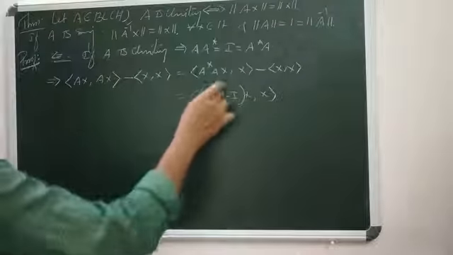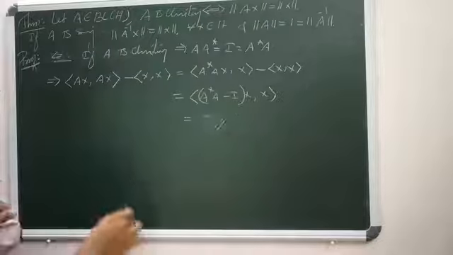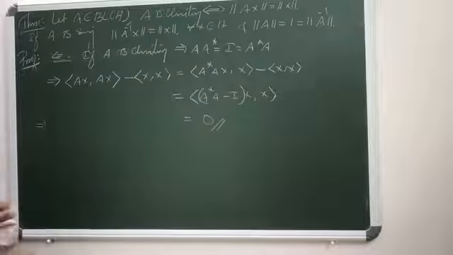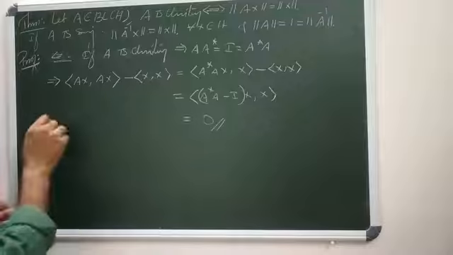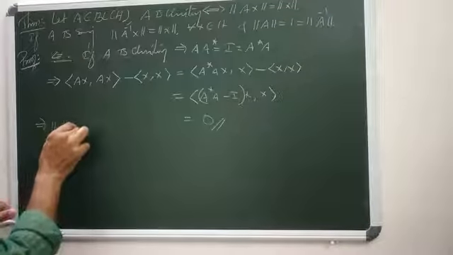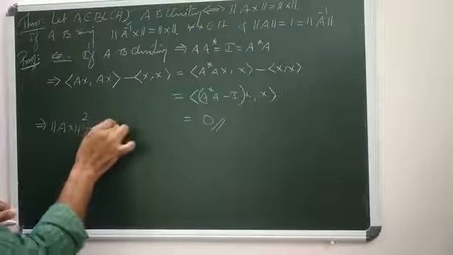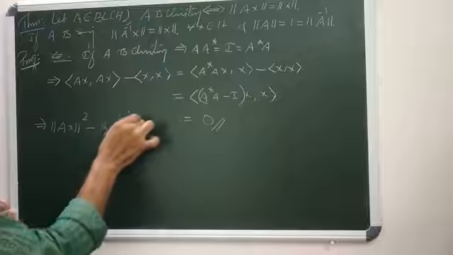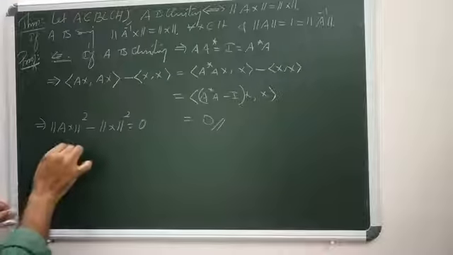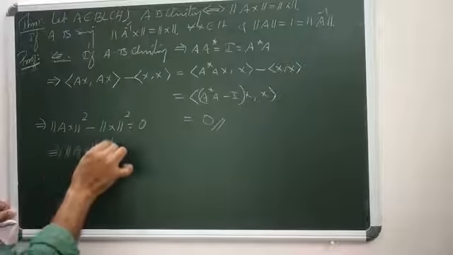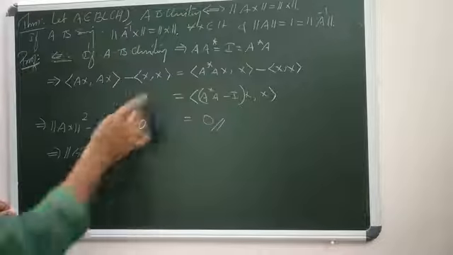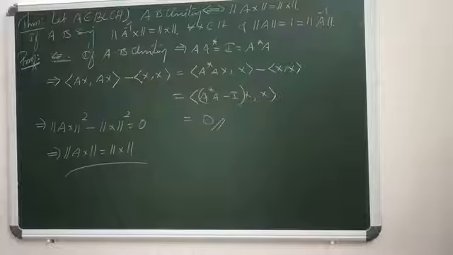Since A star A equals identity, this equals 0. That means norm AX squared minus norm X squared equals 0, which implies norm AX equals norm X. So this is the reverse direction.